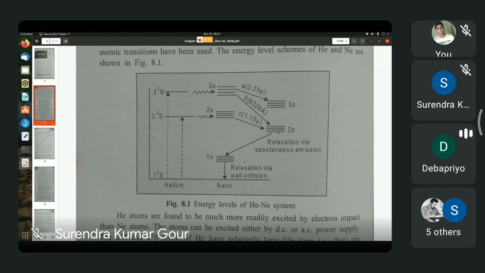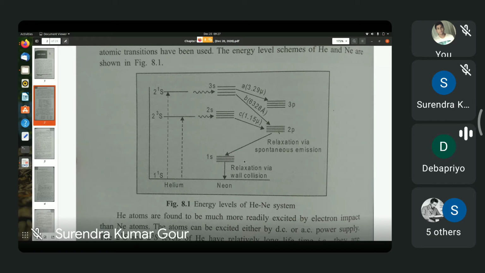So what happens is that when a neon atom in the ground state collides with a helium atom which has been excited to the 1 capital S level, energy is transferred from helium to neon quite easily.